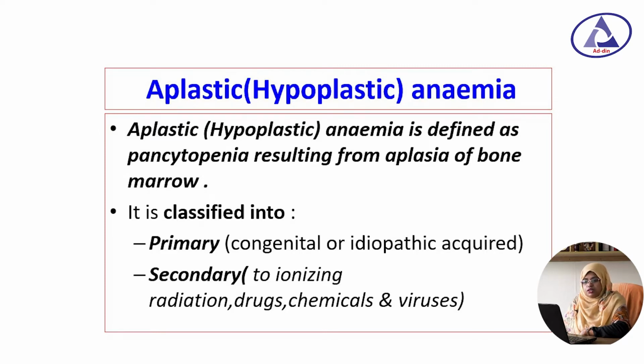And so it is classified into two categories. One is primary aplastic anemia, another one is secondary aplastic anemia. The primary aplastic anemia may be congenital or idiopathic acquired, and the secondary is due to ionizing radiation, drugs, chemicals and viruses.